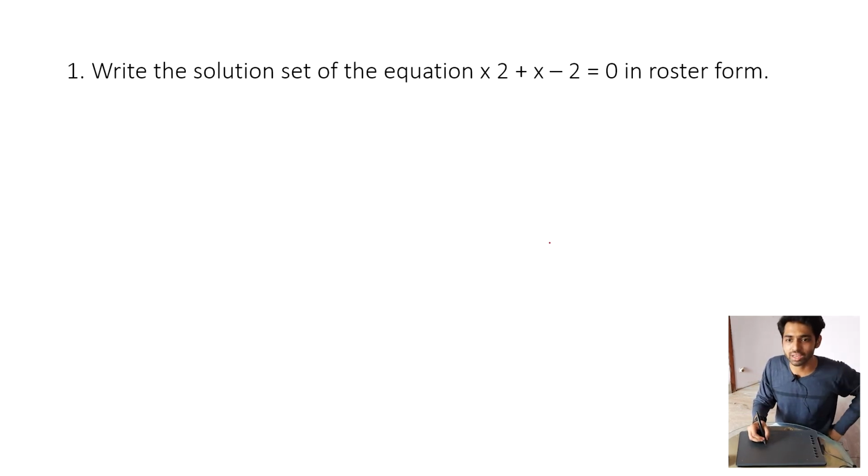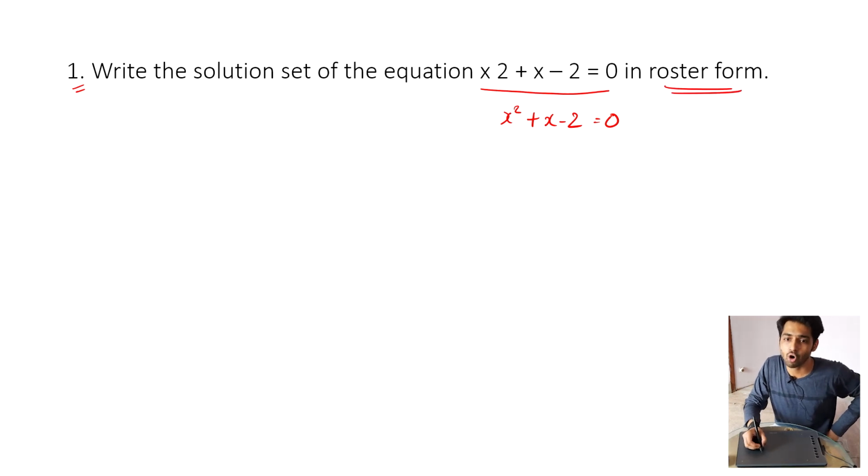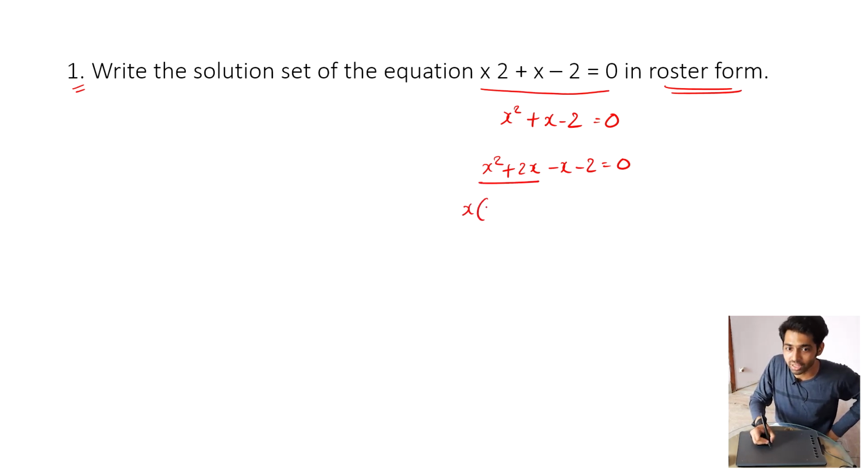Now let's see a few examples, shall we? Now here, the first one is saying write the solution set of the equation x square plus x minus 2 is equal to 0 in roster form. If I solve this, it is x square plus 2x minus x minus 2 is equal to 0. If I take out common, x will be common here, inside it will be x plus 2, and here minus 1 is common.